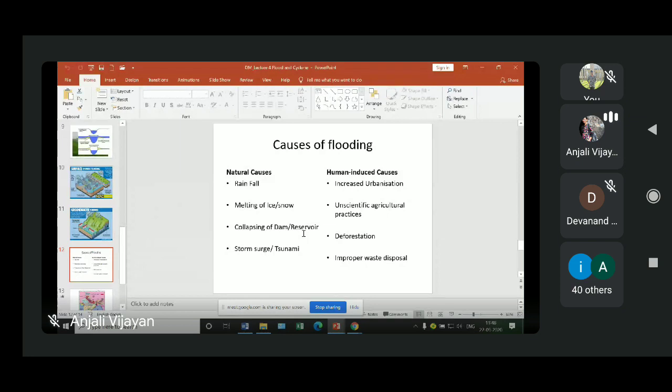One is prolonged rainfall. If the rain falls for a long time period, then the soil becomes saturated with water and the excess water will fail to infiltrate into the soil, which is already saturated with water. So in that case, water is forced to flow over the sediment and it will form flooding. So this is one way rainfall can affect.